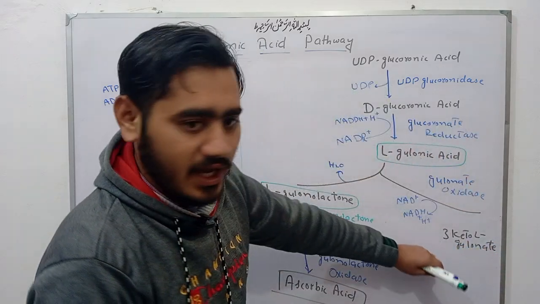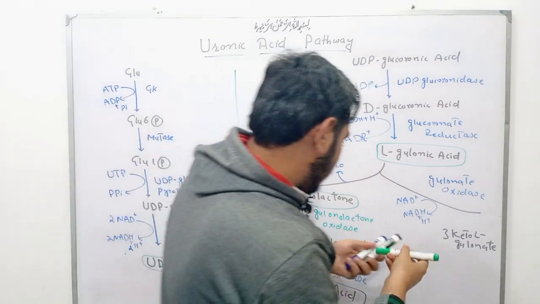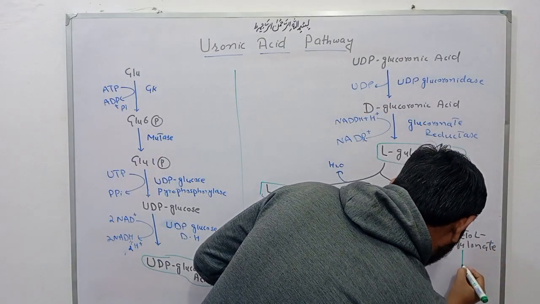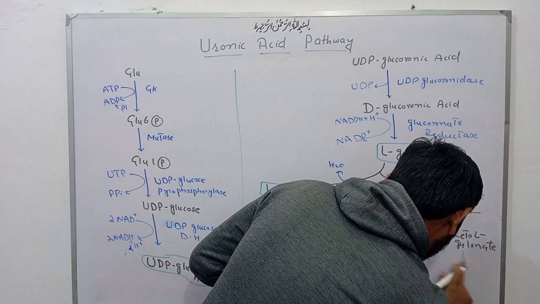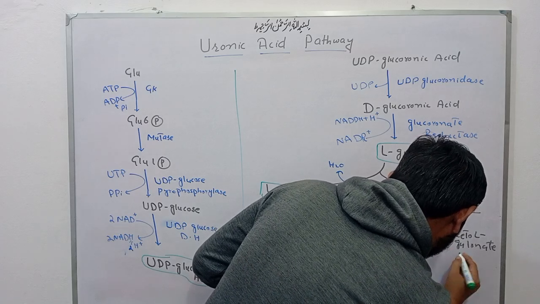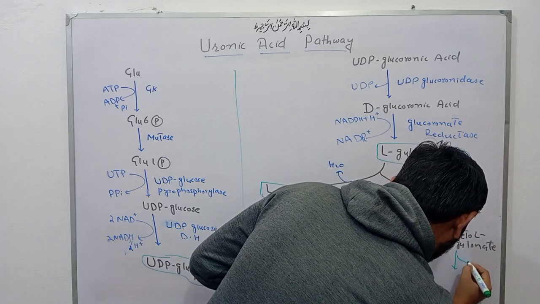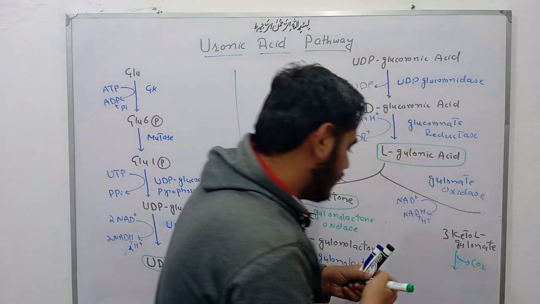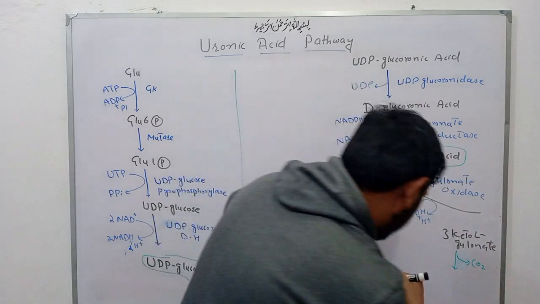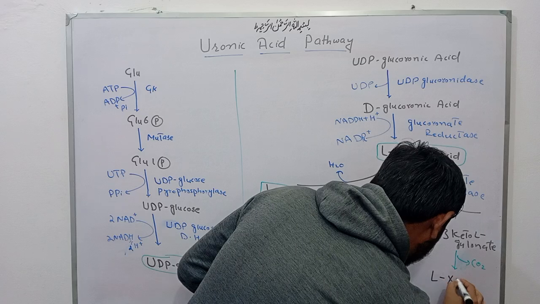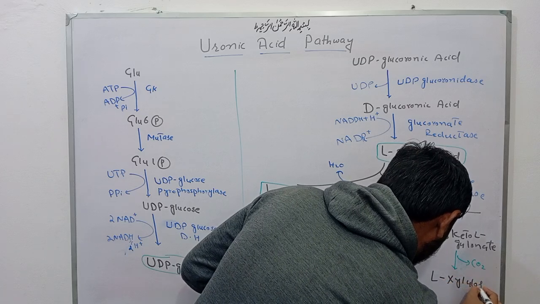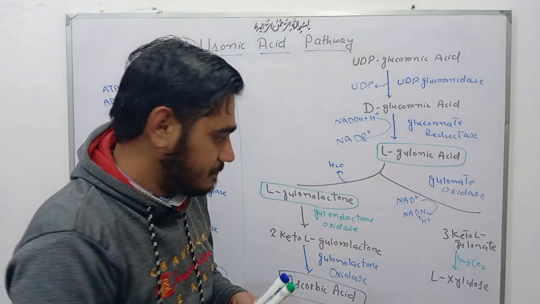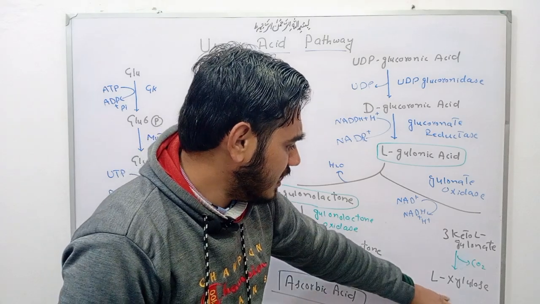Okay, 3-keto L-gluconate. In next reaction, by removal of carbon dioxide, it converts into L-xylulose. Okay, it converts into L-xylulose.